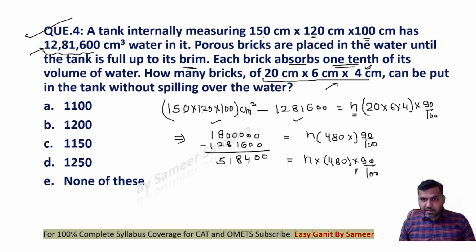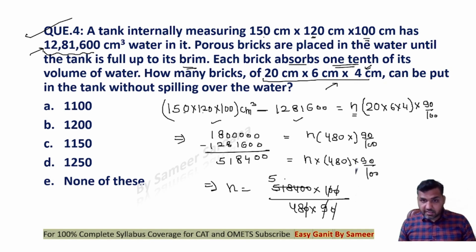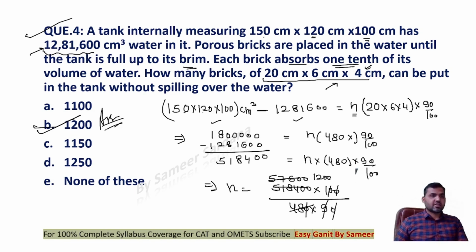Now guys, let's solve this, right? So you can see that n will be equal to 518400 multiplied by 100 divided by 480 into 90. These two 0s will get cancelled. This would be 9 into 5 is 45, 45 6, 9 into 7 is 63 into 6, right? Okay. Now you can see that this will cancel out to 1200, right? So the answer of the question would be B option, that is 1200, guys. This is the correct answer of the question, guys.